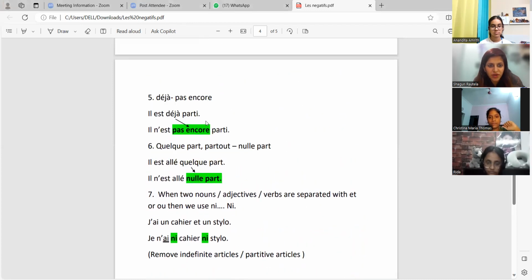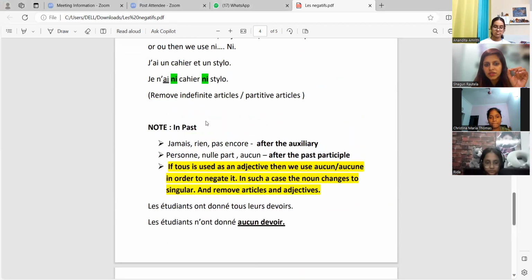Let me just see if I've covered any sentence like this. Il est déjà parti. We are writing all the negative words after the auxiliary, after être or avoir, except, which is the second sentence. Rida, can you elaborate that? Ma'am, in the second sentence, there are 3 exceptions: personne, nulle part, and aucun.